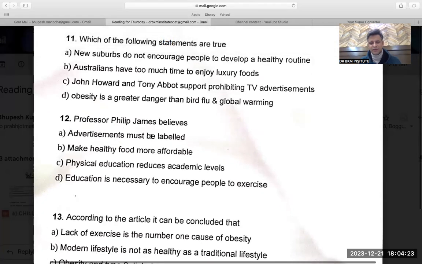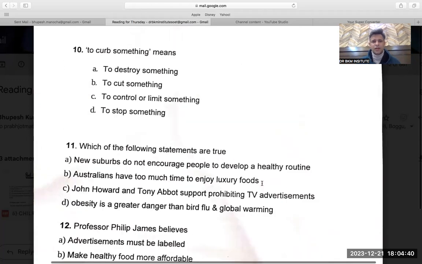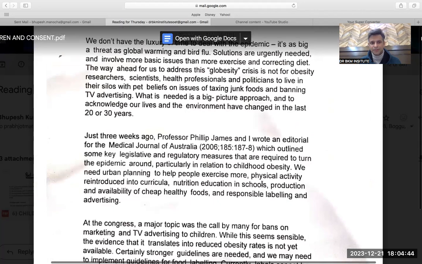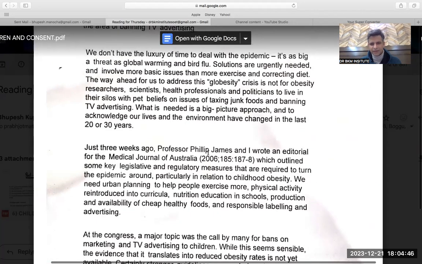Professor Philip James believes advertisement must be laid in, make healthy food more affordable. Physical education reduces academic. Education is necessity to encourage people. Normally, I always say read the question, read the paragraph. But in this, the reading is such that I can't help it. Professor Philip James believes. So I have to go to Professor Philip James. And 'believes' is an important word. That is where it is given.